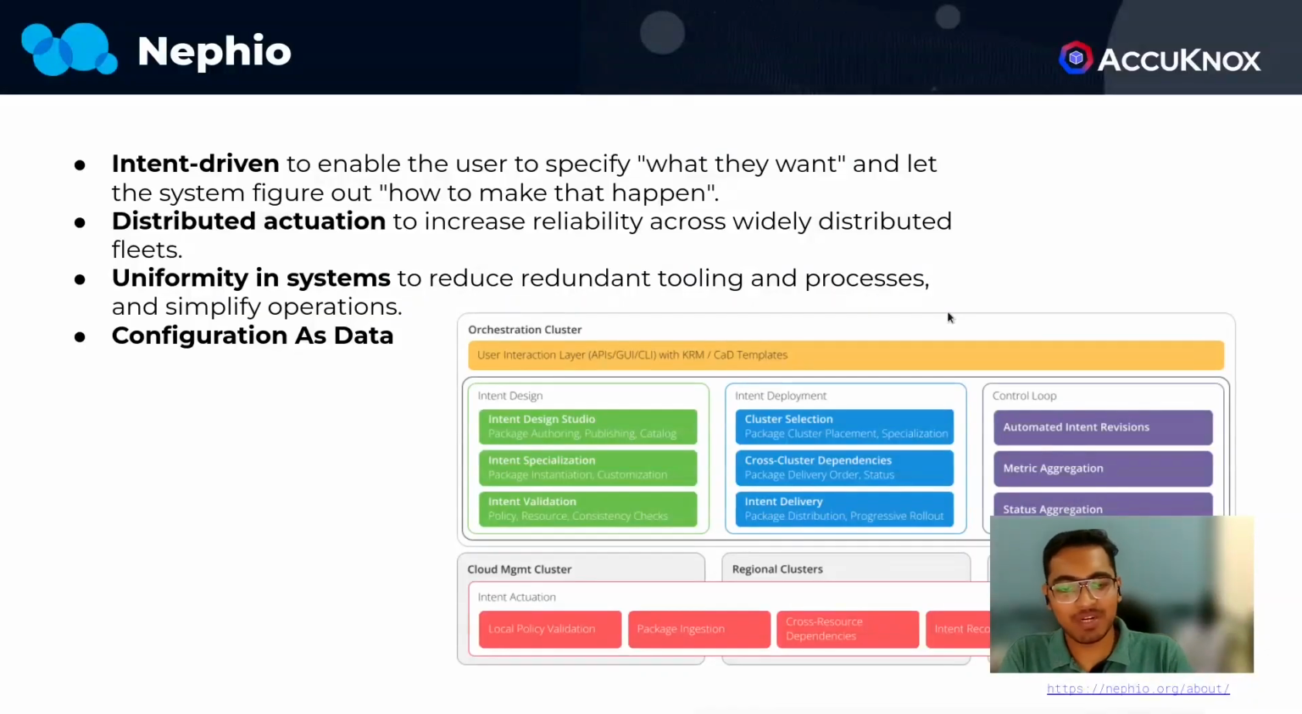Nephio is a Kubernetes-based intent-driven automation of network functions and the underlying infrastructure that supports those functions. It allows users to express high-level intent and provides intelligent declarative automation that can set up the cloud and edge infrastructure, render initial configurations to the network functions, and then deliver those configurations to the right cluster to get the network up and running.